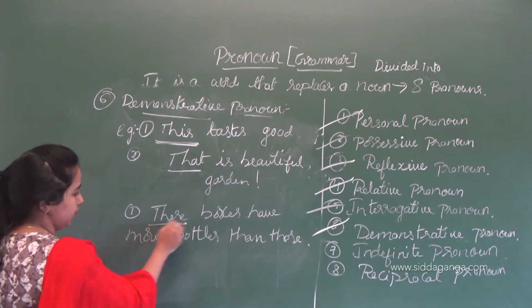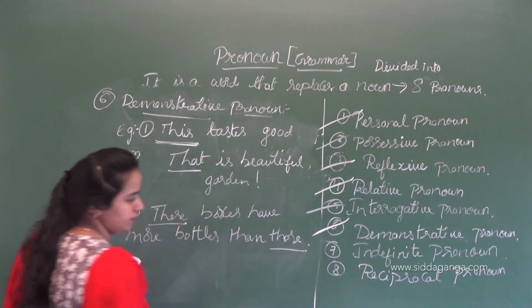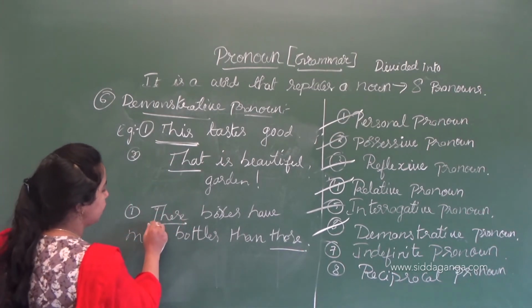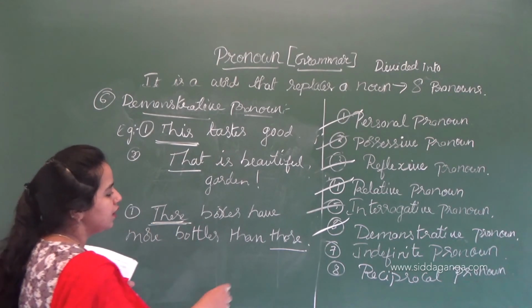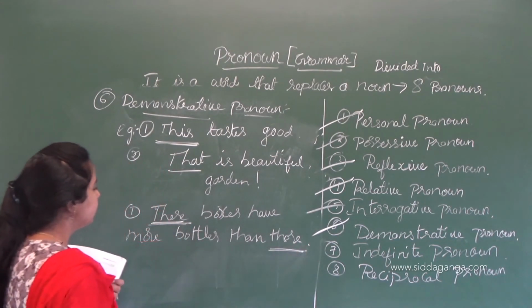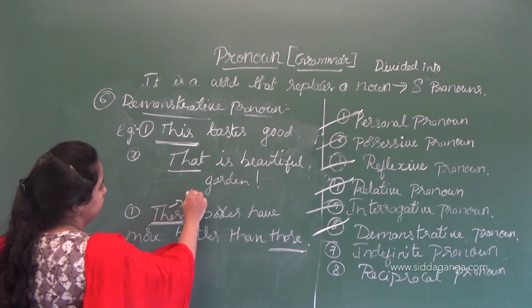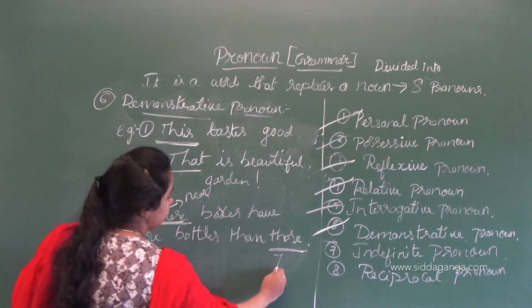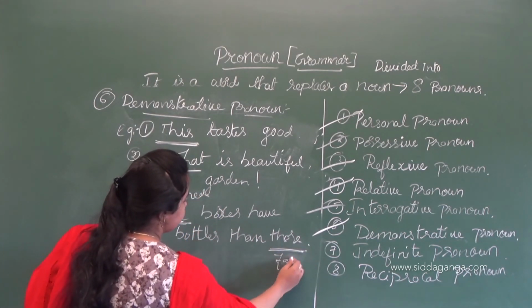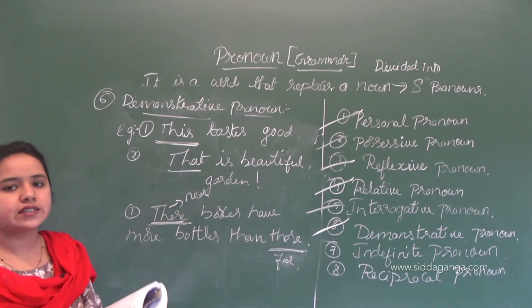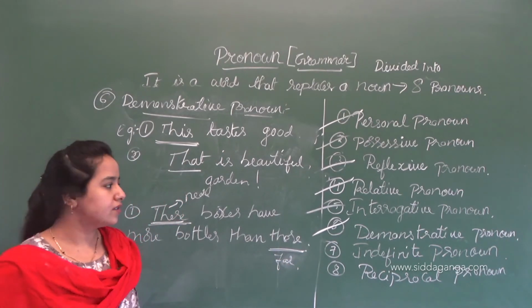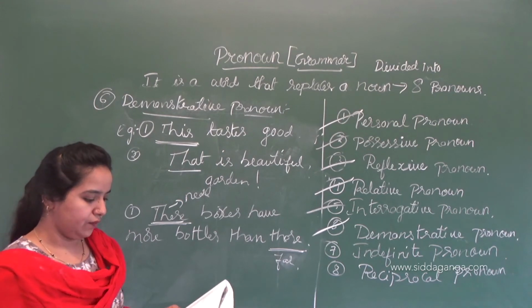"These" says plural and "those" also says plural. These demonstrative pronouns describe plurals, but one is near and one is far. It tells about distance. This is called a demonstrative pronoun.